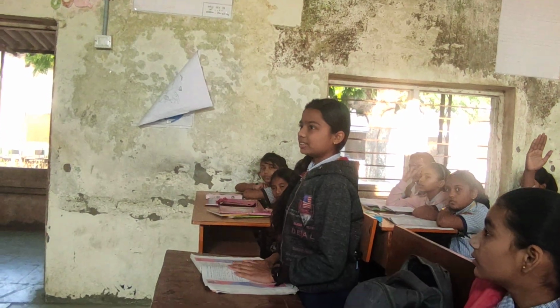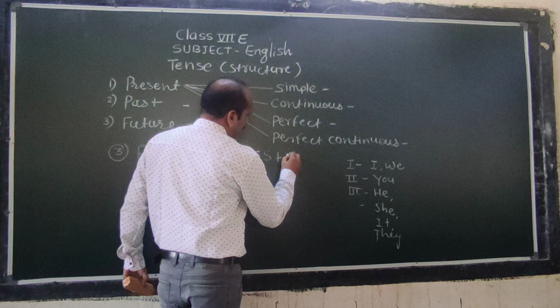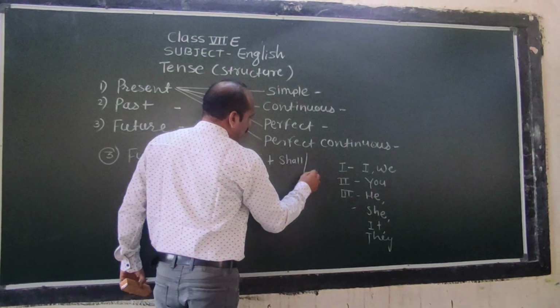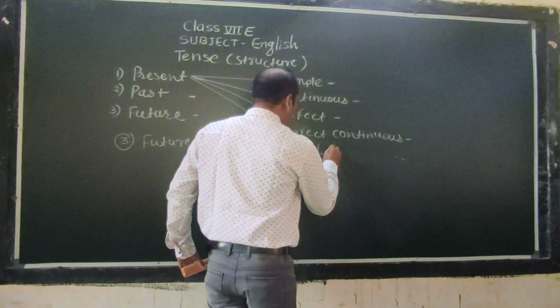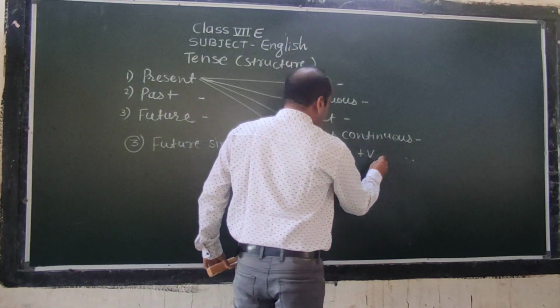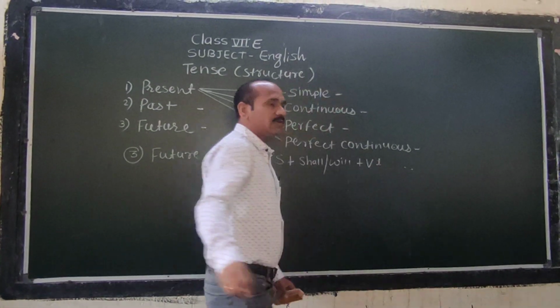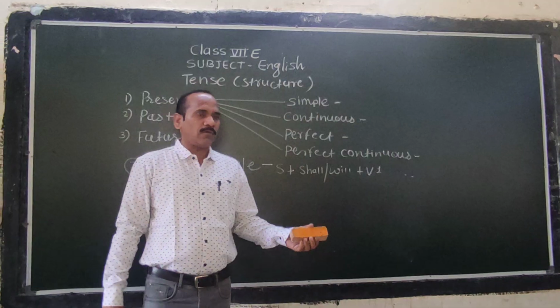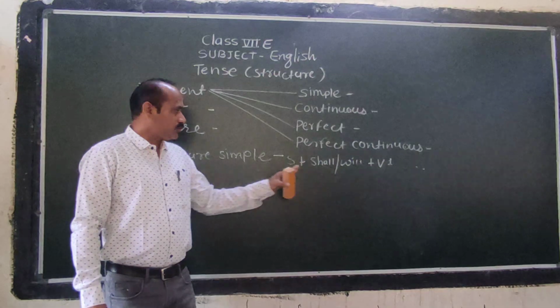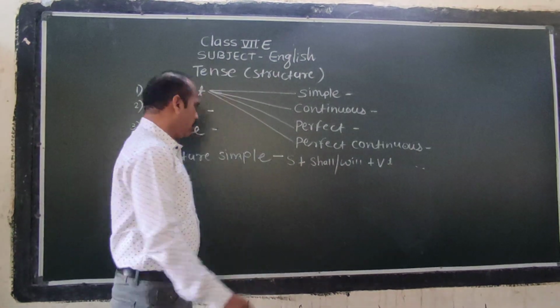Subject plus shall, yes, absolutely correct. Subject plus shall or will plus verb. Here we have to take just the first form of verb. We don't want to take the second form or third form after shall or will.